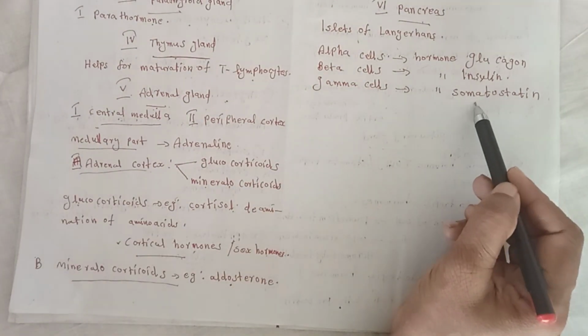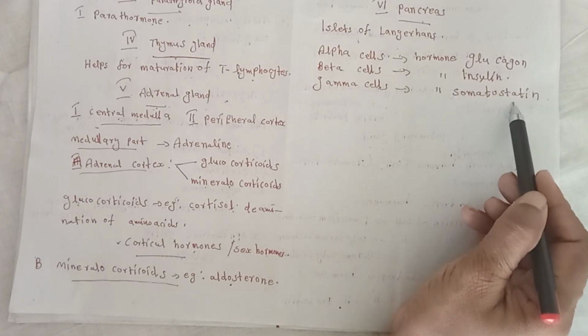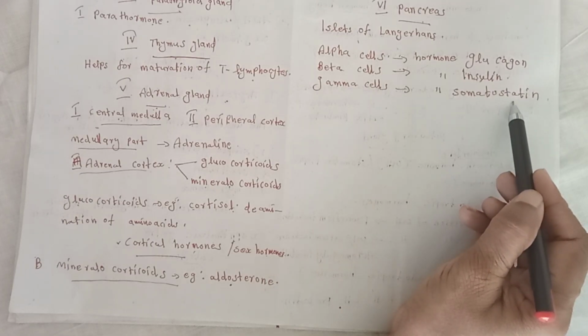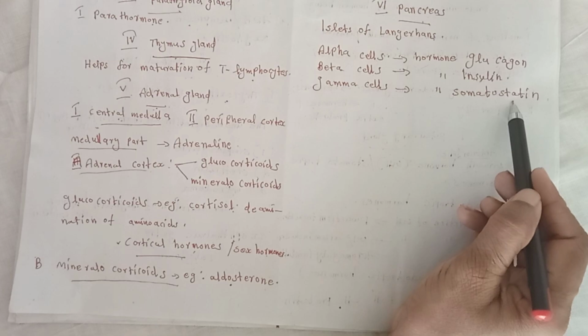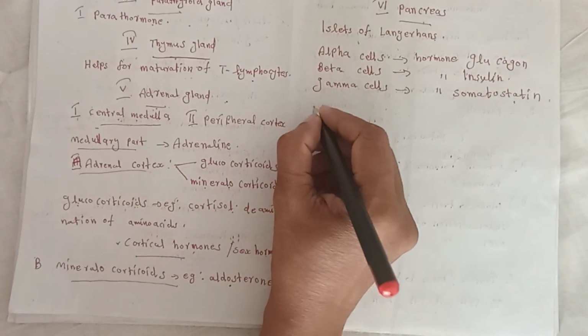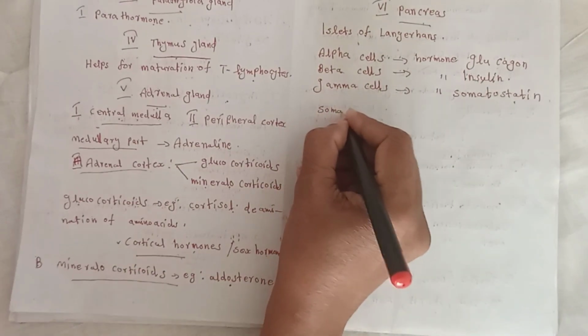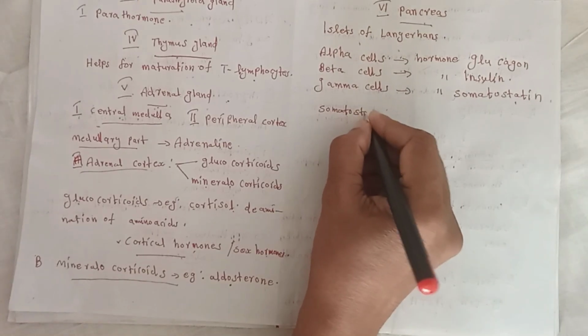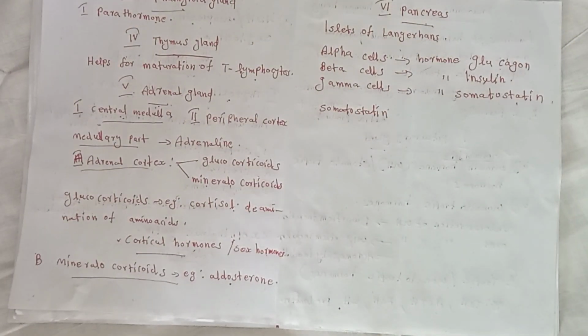Then we discuss the hormone somatostatin. Somatostatin is also known as growth hormone inhibiting hormone. Somatostatin inhibits secretion of insulin as well as glucagon.